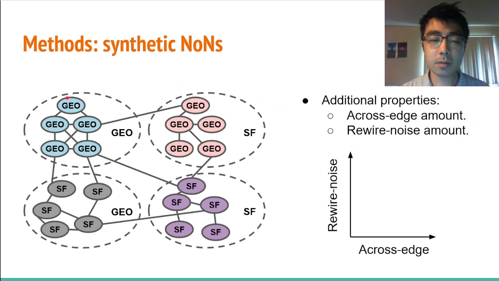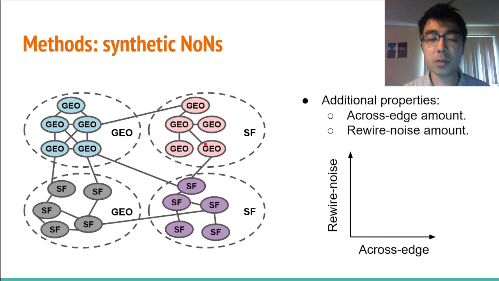For the across-edge amount, for each of these level 2 node groups, we randomly delete some percentage of edges and then add the same number of edges to go across the node groups. For rewire noise amount, for each of these level 2 node groups, we randomly delete some percentage of edges, but then we add the same number of edges within that same group. Also, for each level 1 network, we randomly delete some percentage of edges and add the same number back.